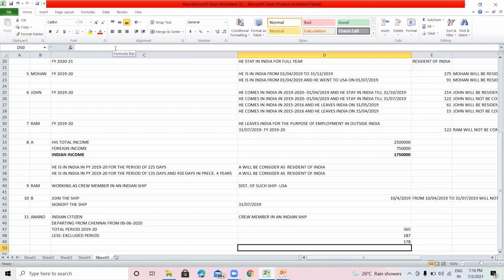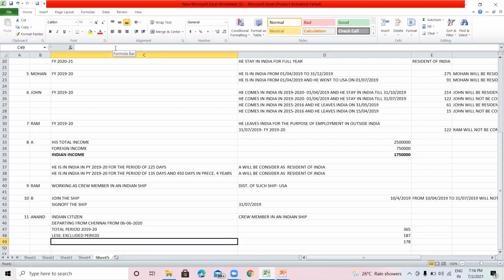These 187 days will not be considered when we calculate the period of stay. On the basis of this, he is in India only for the period of 178 days.